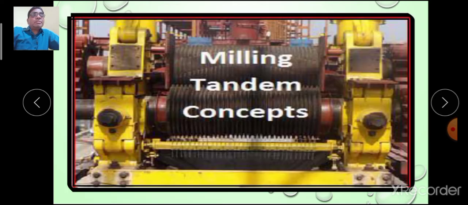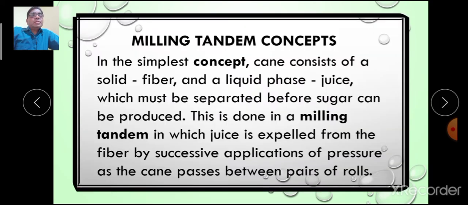The crushing is done by the tandem concept. What is this concept? Look here. In the simplest concept, the cane consists of solid fiber material and liquid, that is the juice. Of course, the juice and fiber must be separated before sugar can be produced. It is done in a milling tandem in which juice is expelled, that is removed from the fiber, by successive application of pressure as the cane passes between the pairs of rollers.